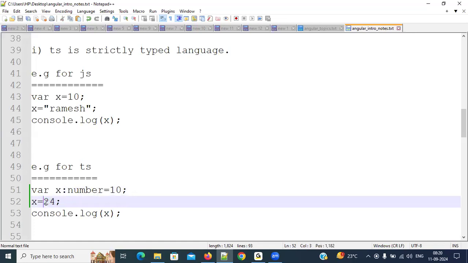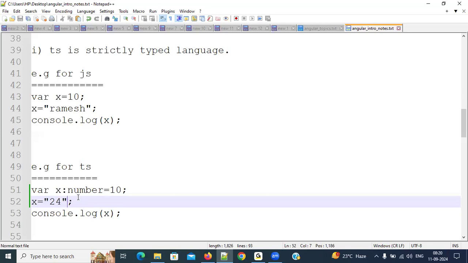Okay. But now observe here, everybody. I am keeping this 24 in double quotation. Now what is the output I will get? 10, 24, or error? Error. Why? Because we are keeping the double quotation. In the TypeScript language, whatever you keep in double quotations can be considered as a string only.